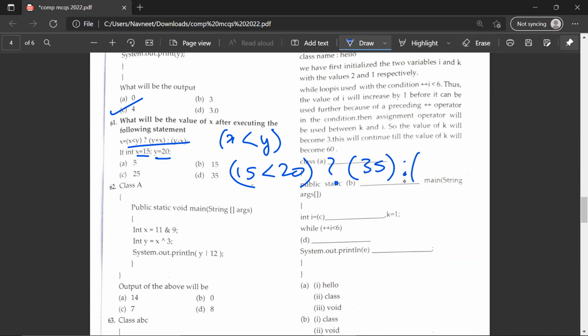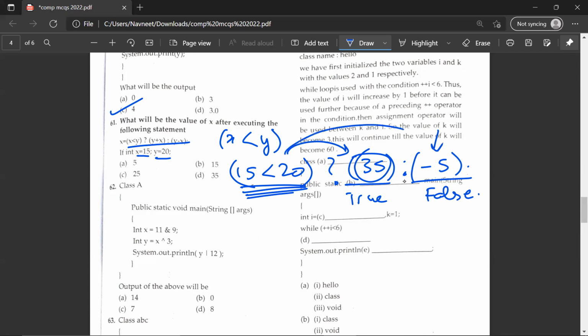35 or minus 5. So this is if this condition is true and this is false, and this will be executed if this condition amounts to false. So if this is true, then this output would be printed. If the condition is false, then this output would be printed. So 15 is smaller than 20, so 35 would be printed, which is answer D.